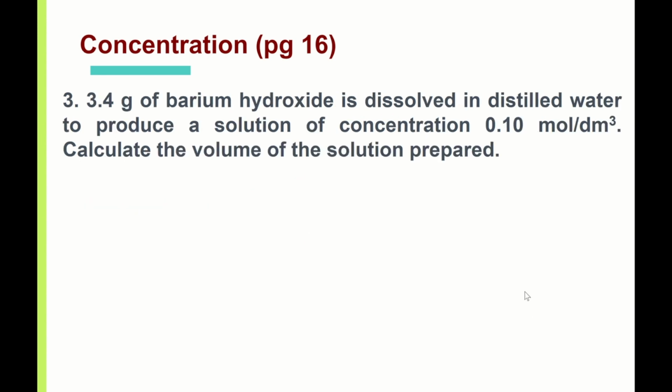Question 3. Let's take a look. In this case, you are given 3.4 grams of barium hydroxide and you are to prepare a concentration of 0.1 mol per dm³.